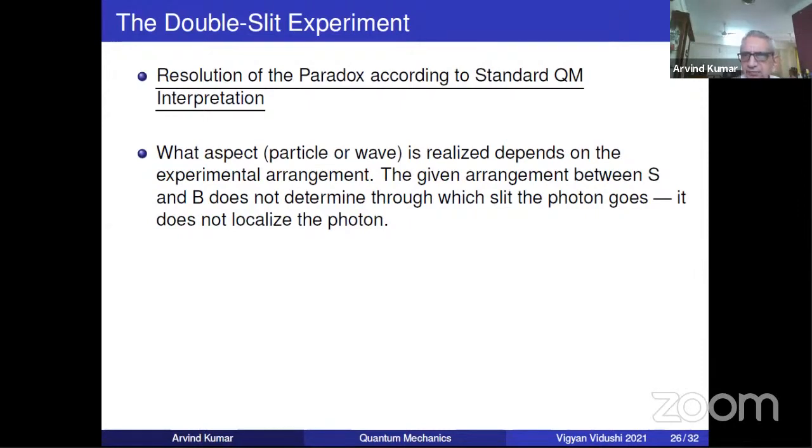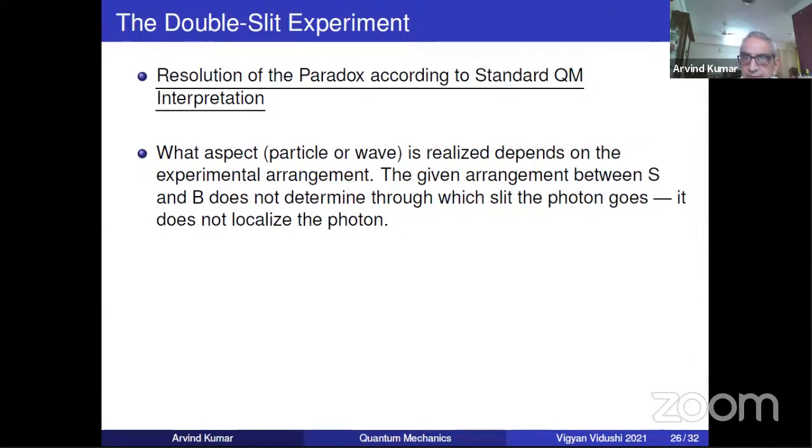So whatever S and B means, the screen and the slits, the arrangement is not telling you through which slit the photon goes. You have not detected it. You are simply thinking it's a particle and it must be going through either this or that. This is your mental picture. If photon is a particle, as Einstein said, it must be going through either this slit or that slit. Okay, but then we can't explain wave.